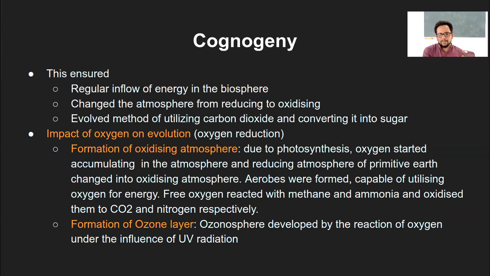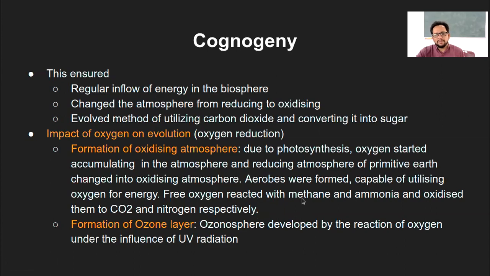Reducing atmosphere did not allow much of the organisms to grow. So as and when they started shifting towards the oxidizing, different kinds of organisms started forming, including this aerobic organism, which were capable of utilizing oxygen for energy. And then, for example, human. Of course, human came in much later, but then there are lower vertebrate organisms which became more apparent.